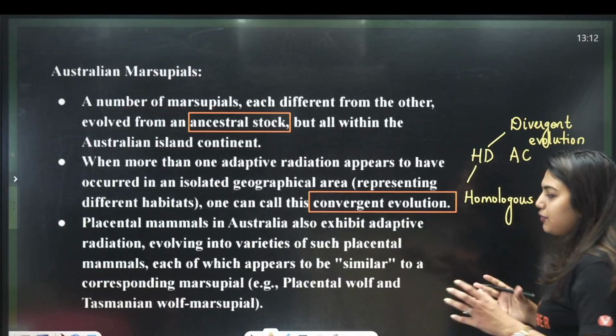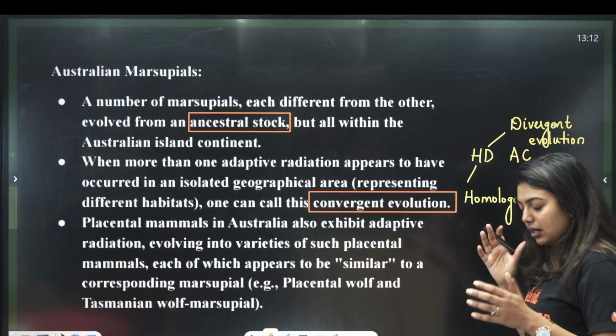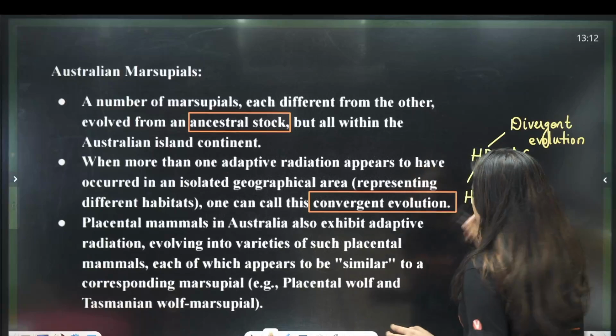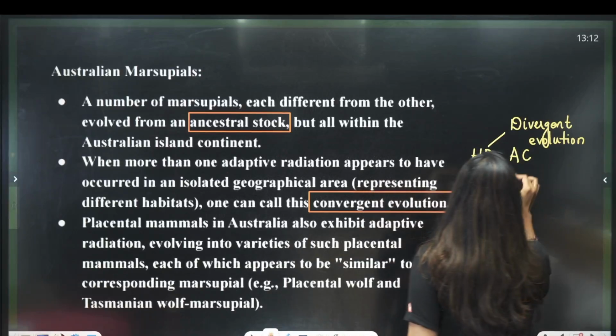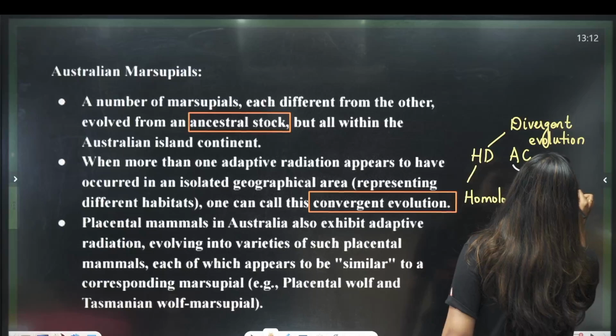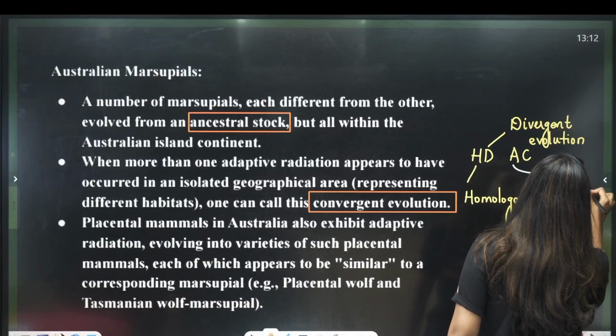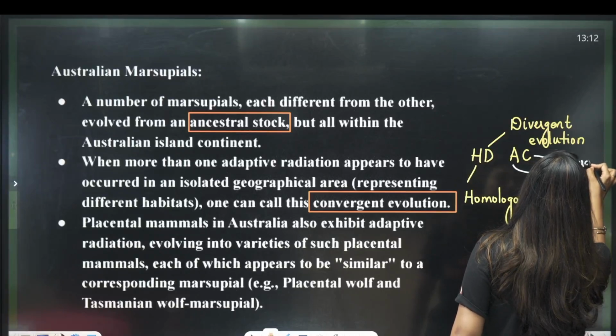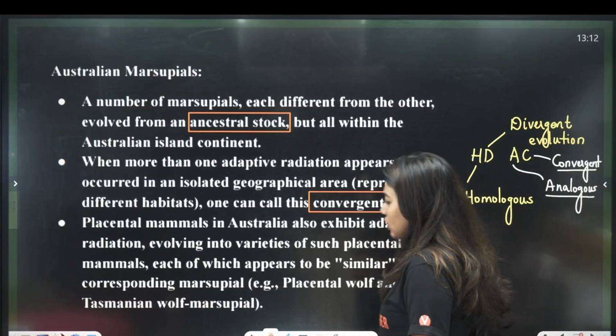Got it? That means different modifications, but they are from the same ancestors, but they do different functions. Now, AC stands for students, A stands for analogous. C stands for convergent. Okay. A for analogous, C for convergent.